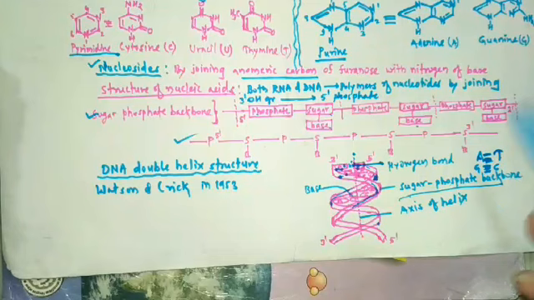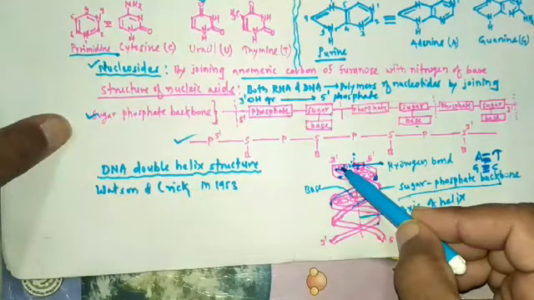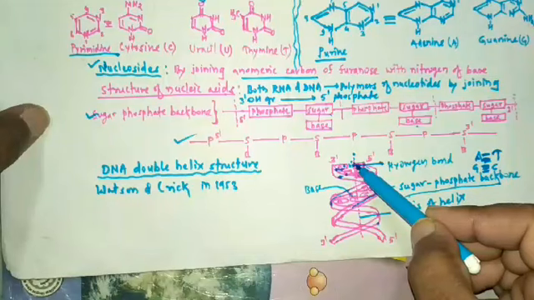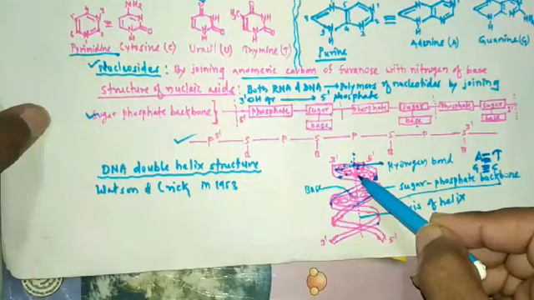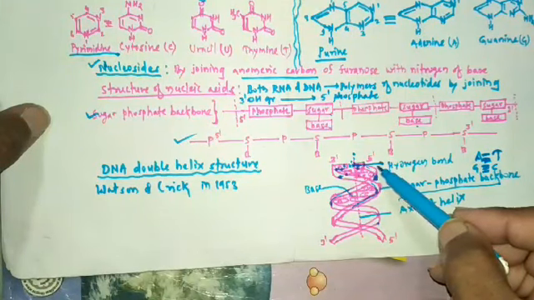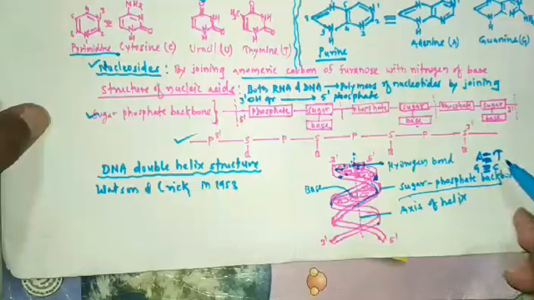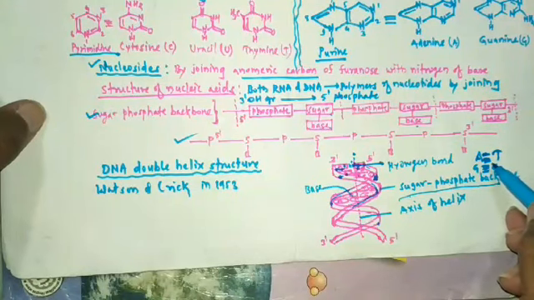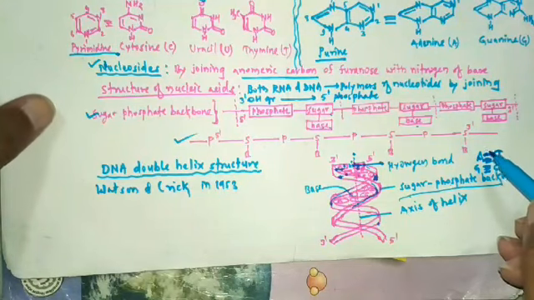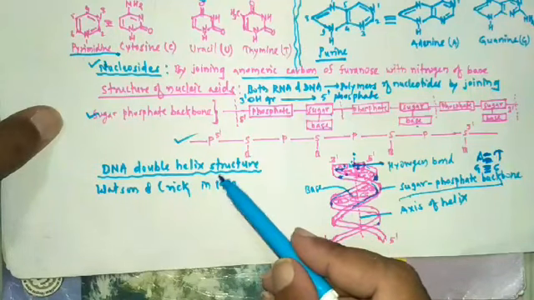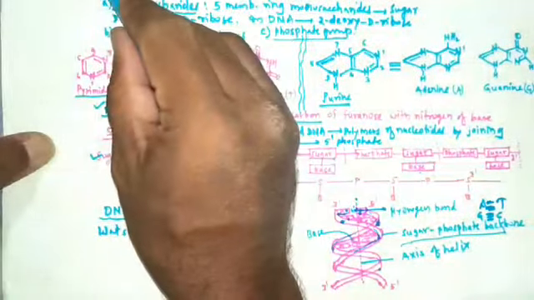So adenine forms two hydrogen bonds with thymine, and guanine forms three hydrogen bonds with cytosine. Thus adenine-thymine and guanine-cytosine are complementary. So here we finished the last biomolecule, that is nucleic acids.